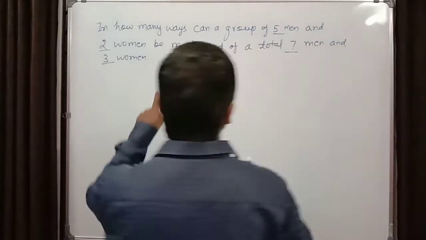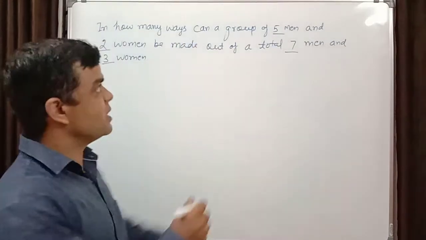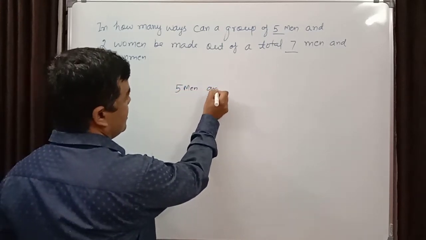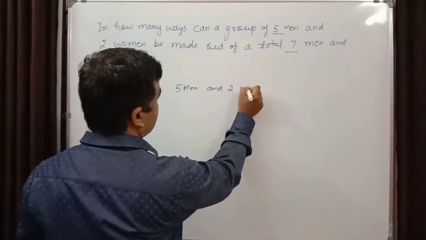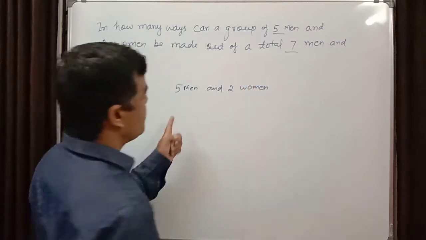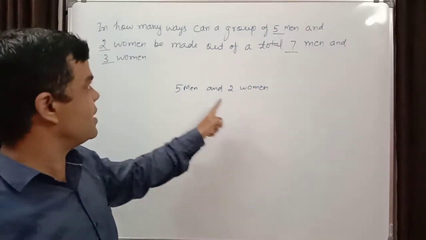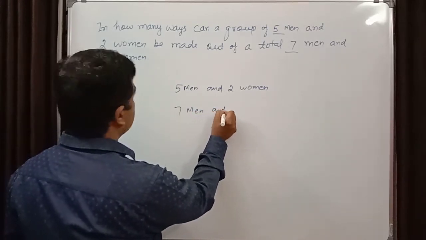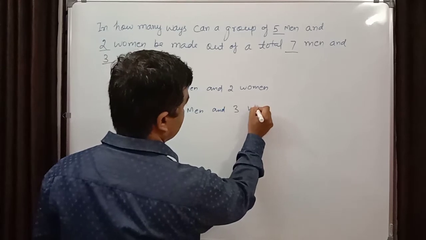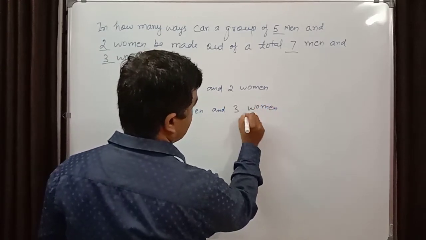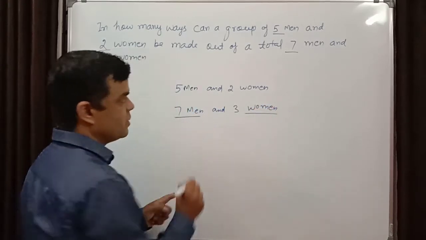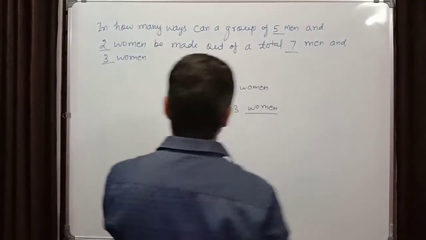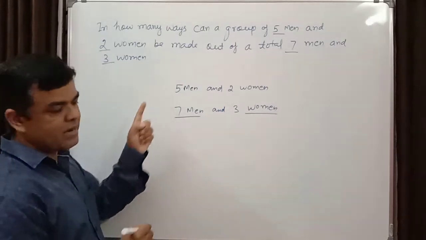One group has to be made in which there are 5 men and 2 women, out of 7 men and 3 women. Just pay attention, this type will be clear to you. Out of 7 men, 5 men have to be selected.